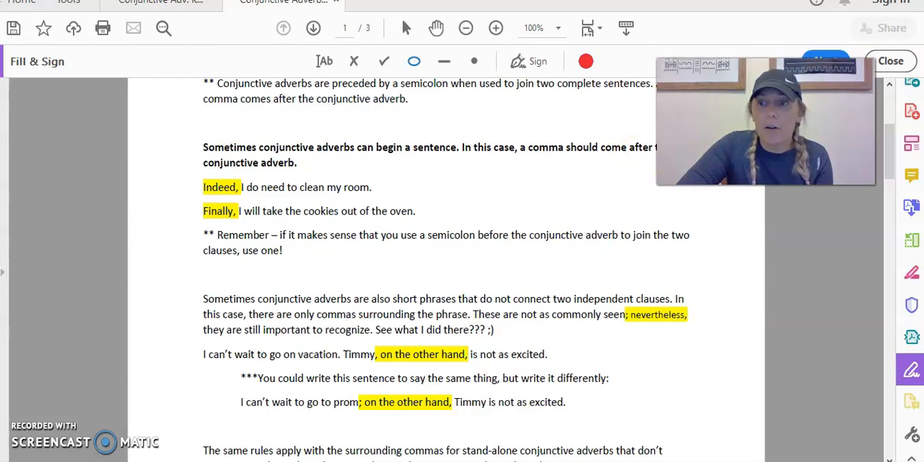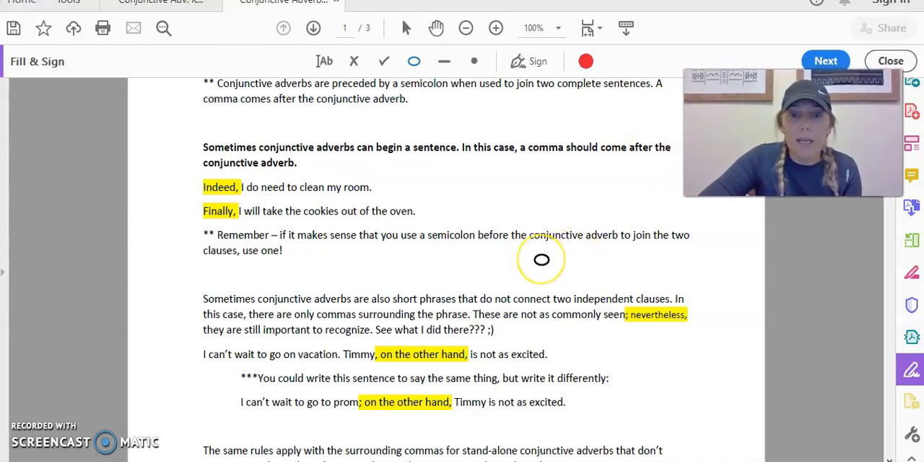Sometimes conjunctive adverbs can also begin a sentence. So in this case, when that happens, the comma should come after the conjunctive adverb. So for example, indeed, I do need to clean my room. Or you could put it at the end and say, I do need to clean my room, comma, indeed.